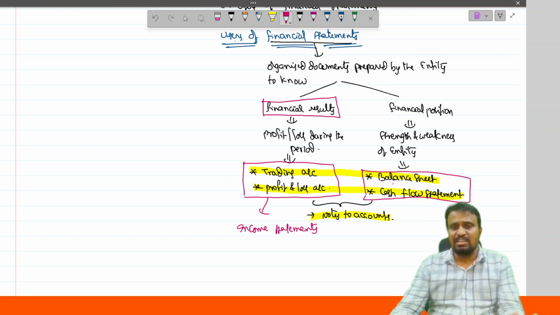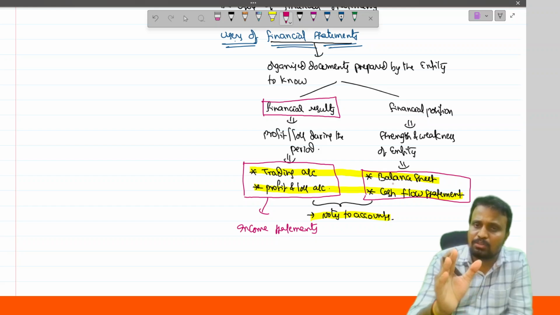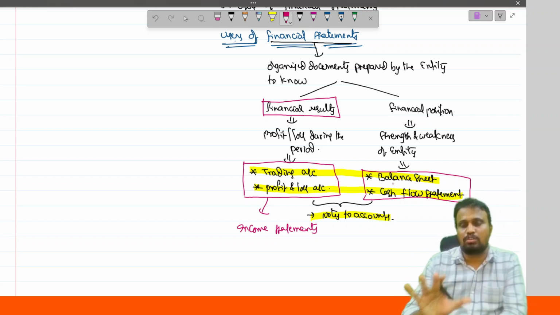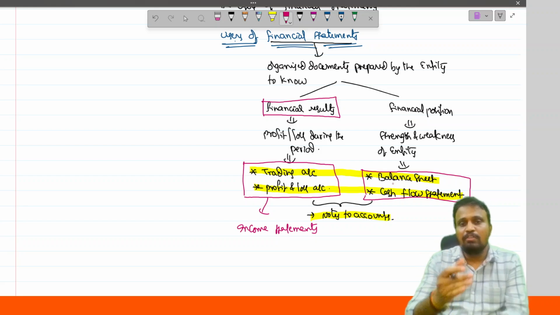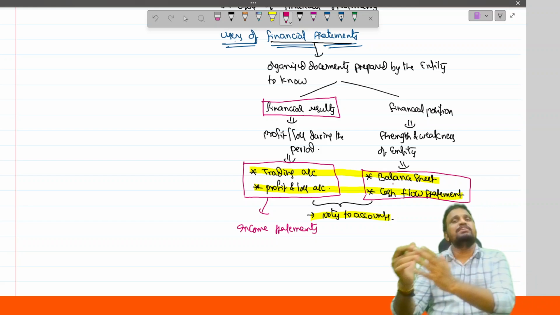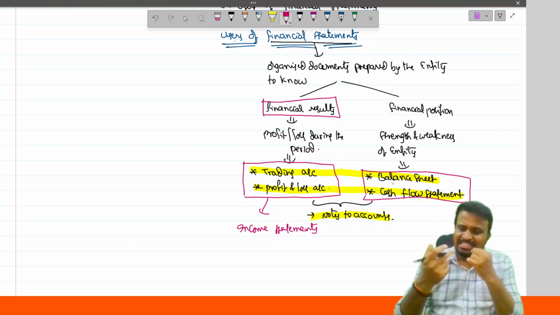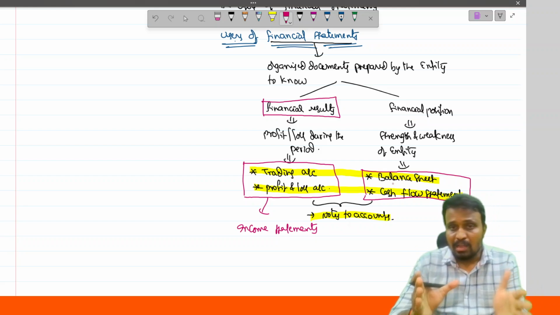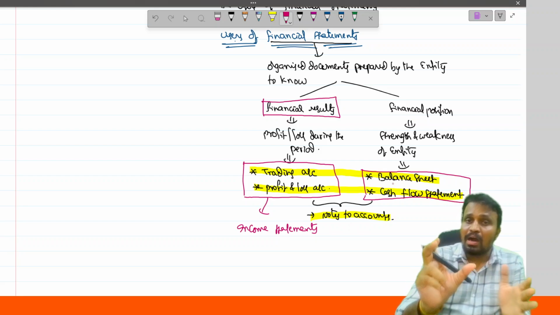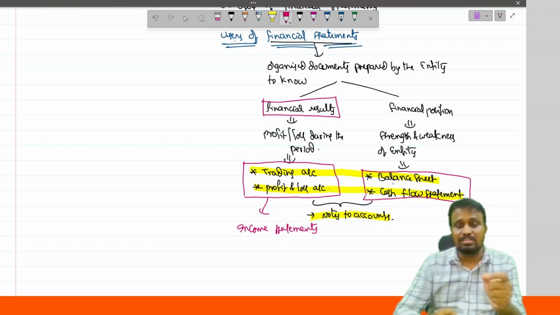And these generally form part of the financial statements. So financial statements are the organized documents prepared by the entity to know the financial results and financial position of the entity. In general terms, if you consider a classroom, your marks are said to be a result.